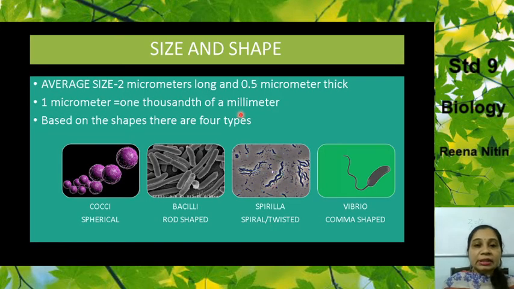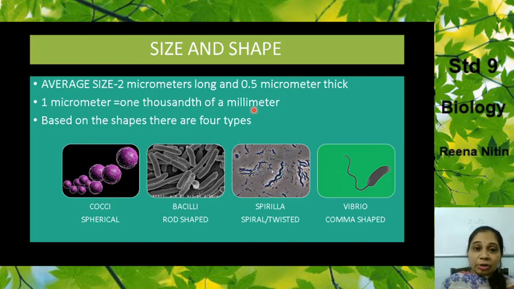Now, what is their size and shape? Of course, they are microscopic, so they have to be very small. The average size is 2 micrometers long and 0.5 micrometers thick. Now, for those who don't know, 1 micrometer is equal to one thousandth of a millimeter. If you divide 1 millimeter into 1,000 parts, that one part is a micrometer. So it is that very tiny, and that is why it is microscopic, unicellular.